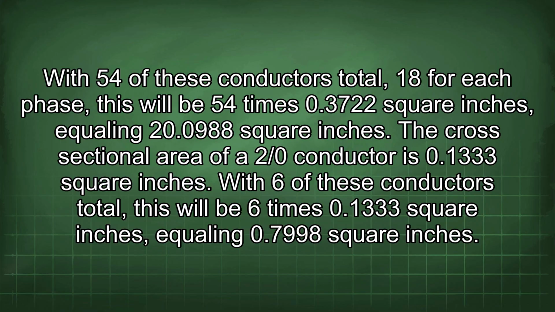The cross-sectional area of a 2/0 conductor is 0.1333 square inches. With 6 of these conductors total, this will be 6 times 0.1333 square inches, equaling 0.7998 square inches.